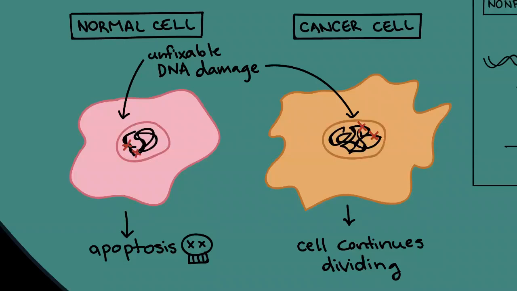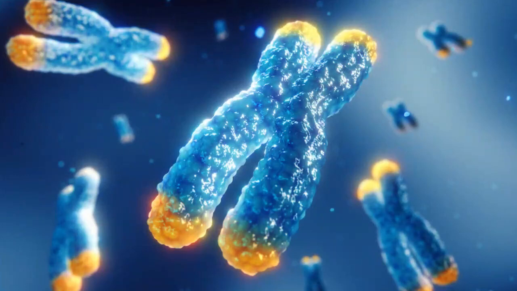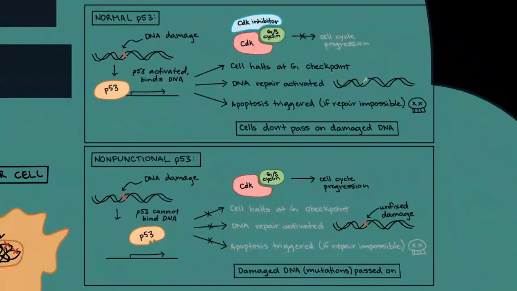Everything, if it's unfixable, goes through apoptosis because it hits that first checkpoint at the G1. And if not, cancer cells are able to continue to divide because they do not meet that checkpoint. Growth factors, P53, everything is turned off and it's able to keep going through the cycle. Here is just a better close-up of the telomerase I was talking about at the end of each chromosome, the part of the chromosome that does not shrink in cancer cells and which allows it to continue throughout the cell cycle and not undergo cell death.